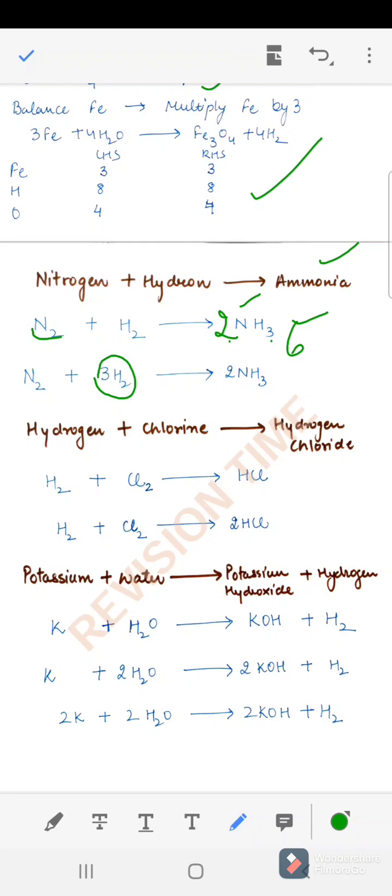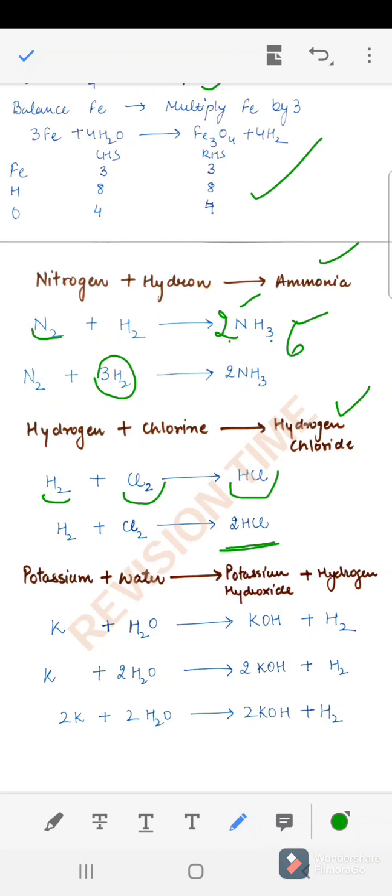Next is hydrogen plus chlorine forming hydrogen chloride, that is hydrochloric acid. We have 2 hydrogen atoms and 2 chlorine atoms here and 1 hydrogen and 1 chlorine atom here. Simply we will add 2 here and get the balanced chemical equation.